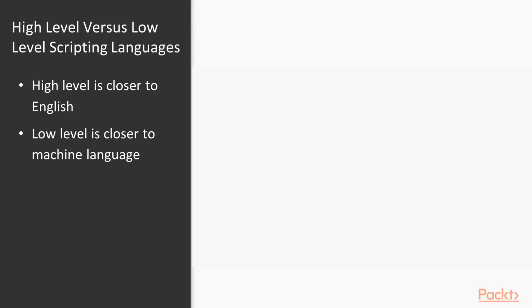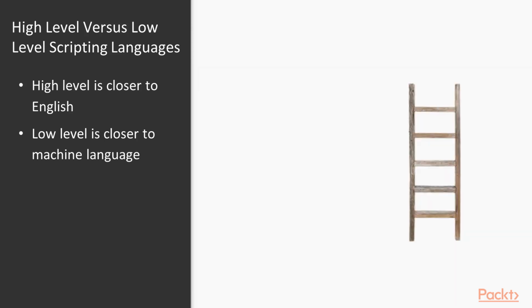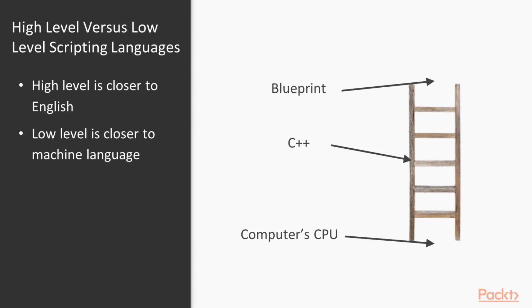So let's say we have a ladder. We will call this ladder the ladder of code languages. At the bottom of the ladder is the computer's CPU, where we execute the code. And every time we have code that we need to execute, we climb up the ladder to the coding language that we are using, get the code that we intend to execute, and climb down to the CPU to execute that code. So, in the case of blueprints, we would have to climb higher, which takes longer than, say, C++, which is lower on the ladder, so it's faster to climb up and down the ladder than blueprints.